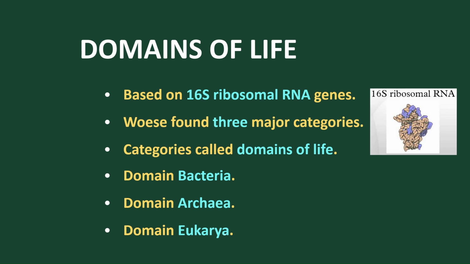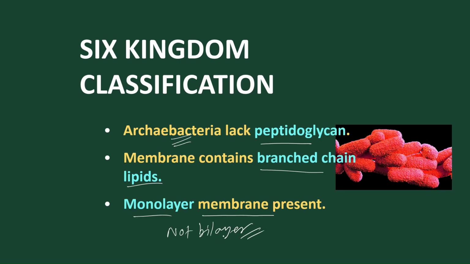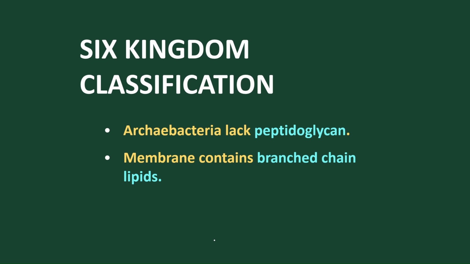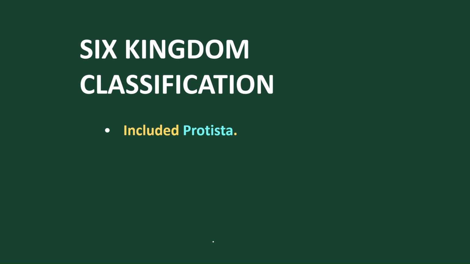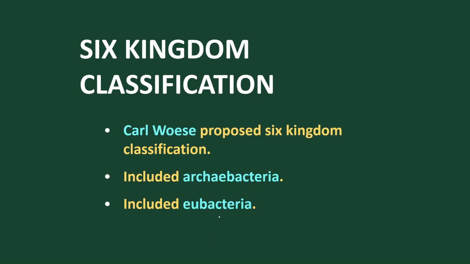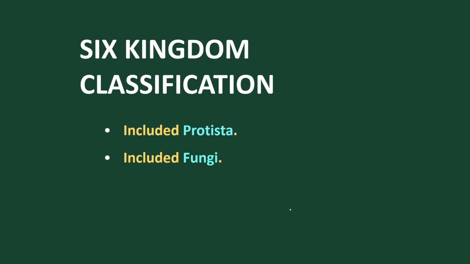The main problem is that the first and second kingdoms are both Monera. They are not separate kingdoms. So under Monera, archaebacteria and eubacteria are included.